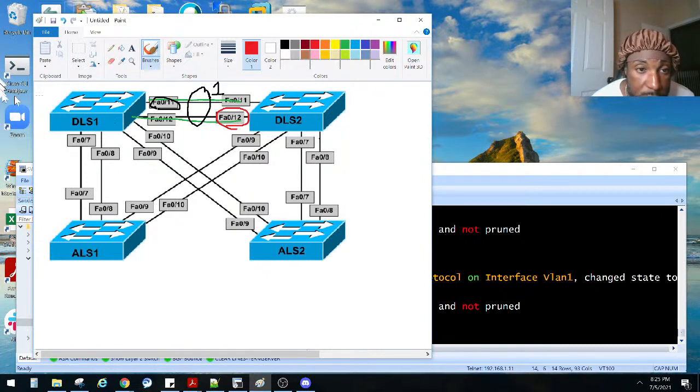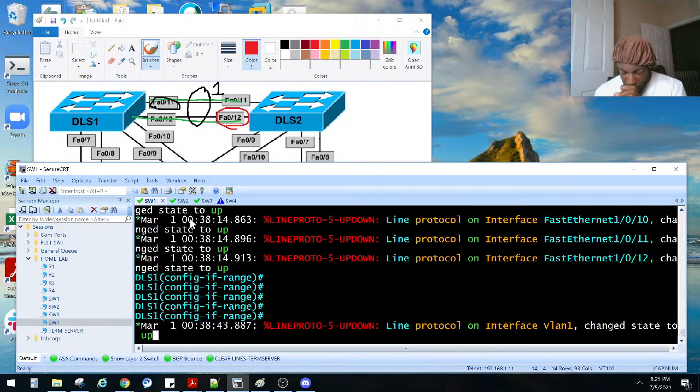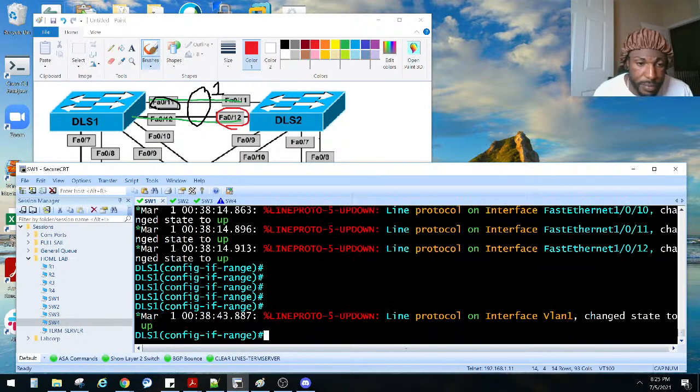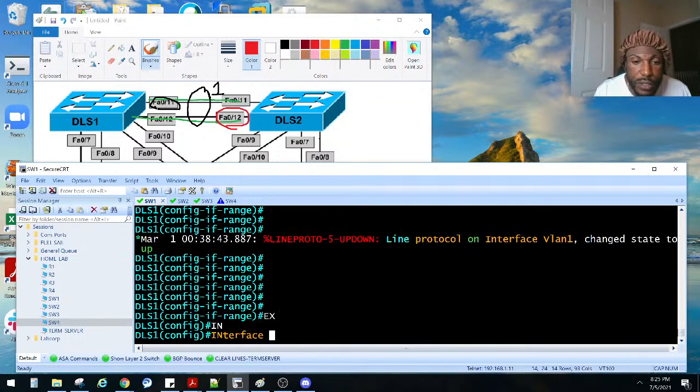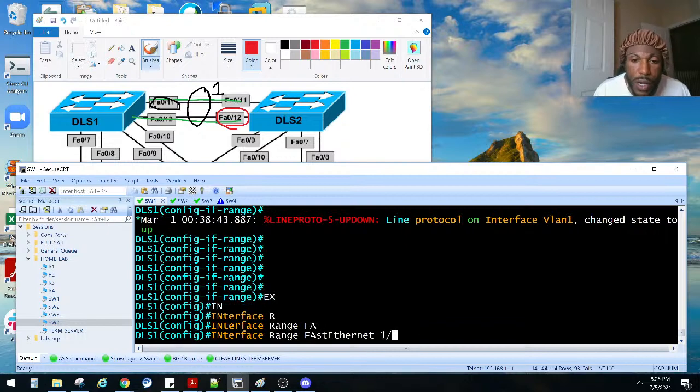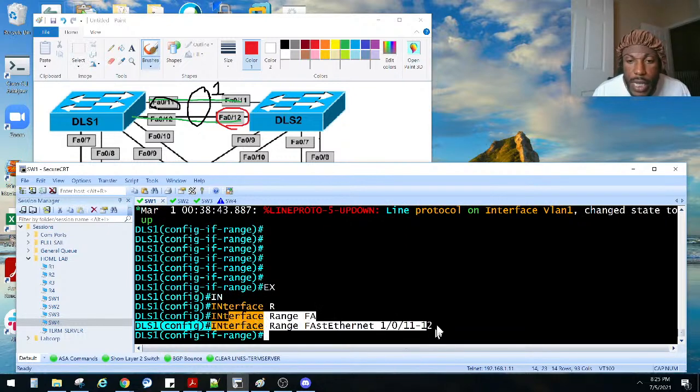So in this case, we got to do FA011 and FA012, right? So go to the distribution switch, DLS1. Don't worry, I'm COVID free, y'all. Let me stop talking about COVID. Interface range FA011 through 12. And I'm going to go ahead and copy that.